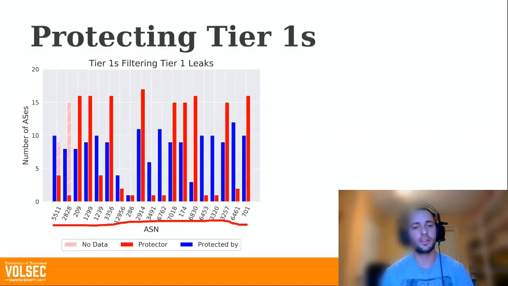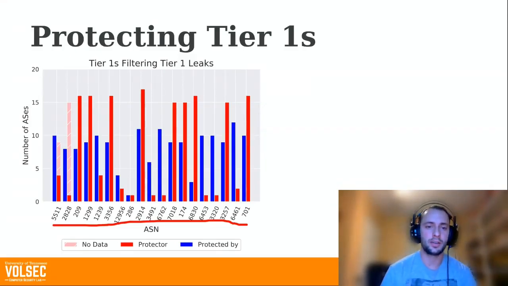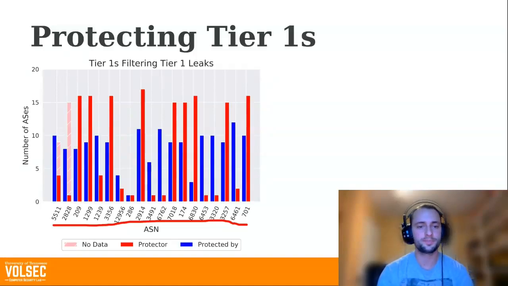So we can see there's kind of uneven but substantial deployment of Peerlock between tier 1s. I think we saw 48% of potential Peerlock rules are installed, or we saw evidence for them. So we saw some significant deployment of this within the peering clique.